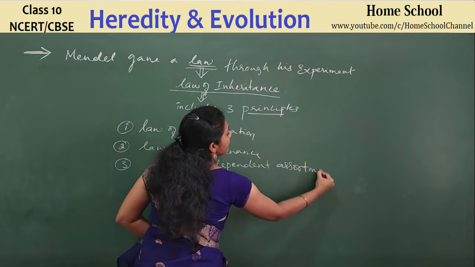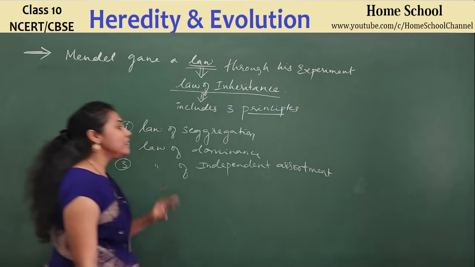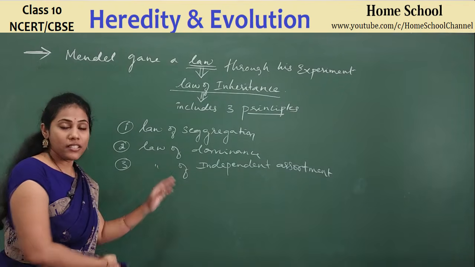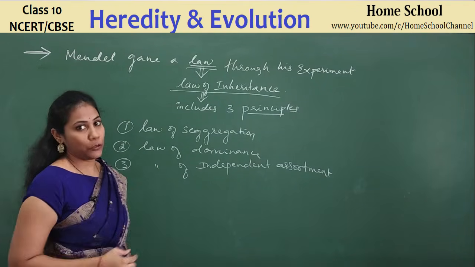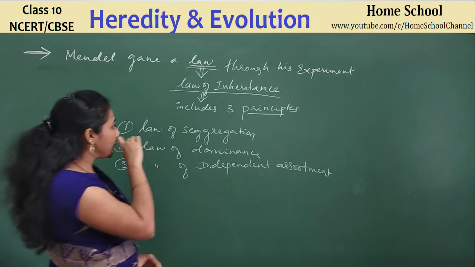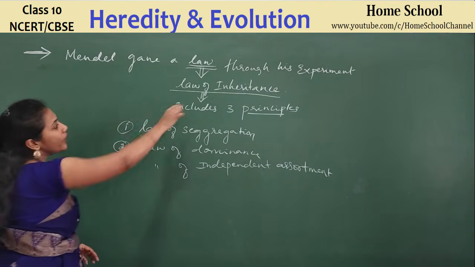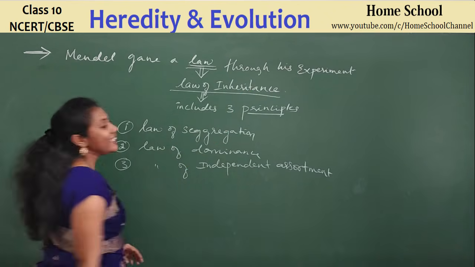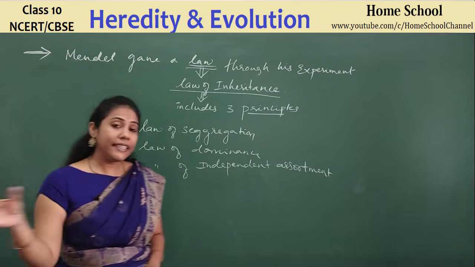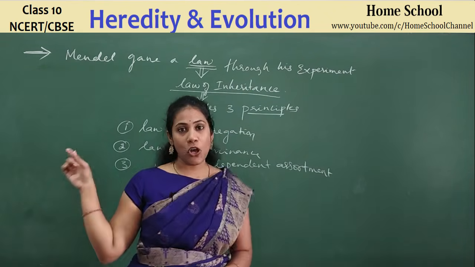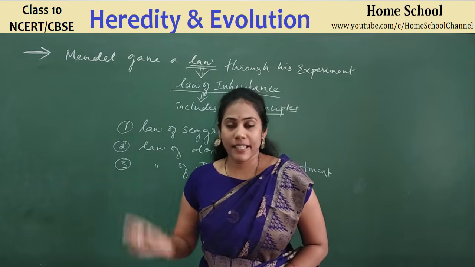We are going to learn about these laws during the experiment only. So these three principles together we call the law of inheritance. The entire genetics is based on this basic law.